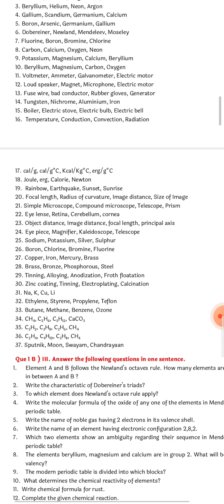Question number 36: C2H4, C4H10, C3H8 and CH4. Here the odd one out is C2H4. Again, C2H4 is an unsaturated hydrocarbon. Rest all are saturated. Sputnik, Moon, Swayam and Chandrayaan. Natural satellite is the odd one out here, that is, Moon is the odd one out. So, very simple questions. Just give a thought and you will get the reason behind the odd one out.